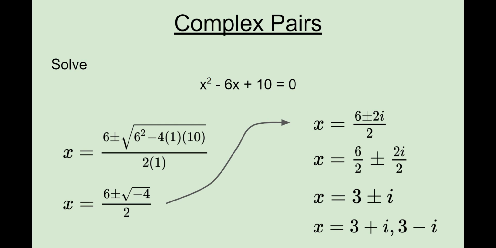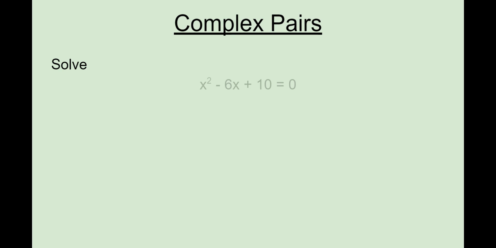Okay. All right, I'm going to do the same problem, but I'm going to complete the square. Okay, so let's try that. So here I have a negative 6. Take half of that, which is negative 3. So I need to add a negative 3 squared. I like to take the 10 to the right side, so I'll bring this 10 as a negative to the right side. And then here's the 9 I had.